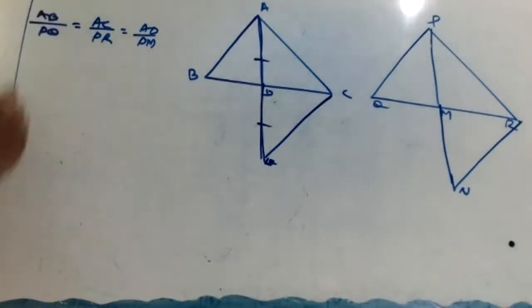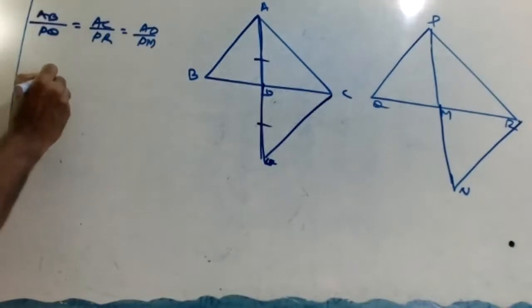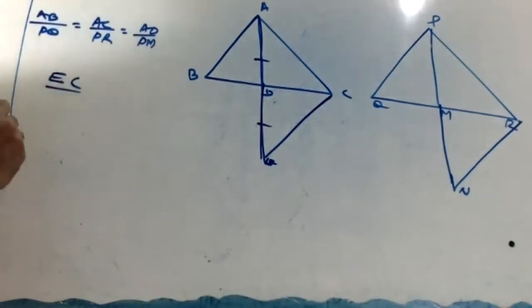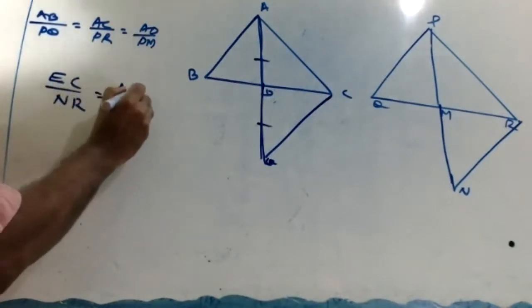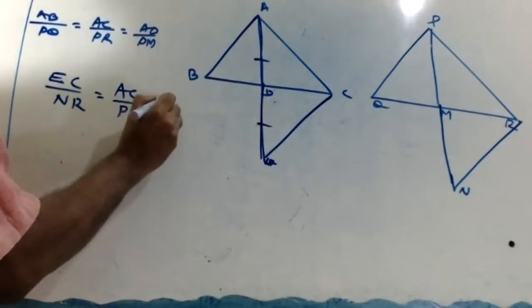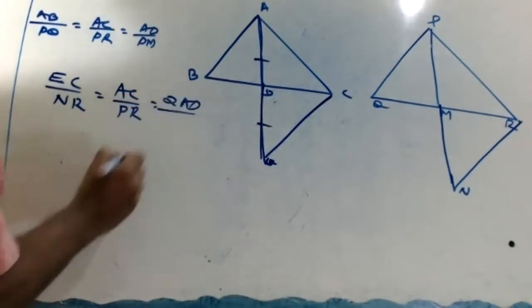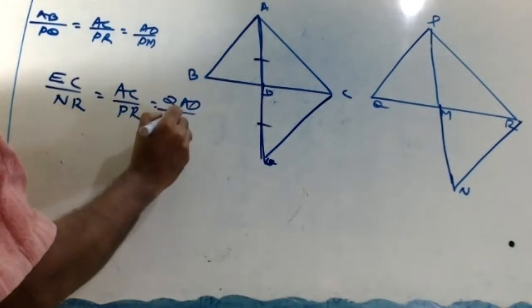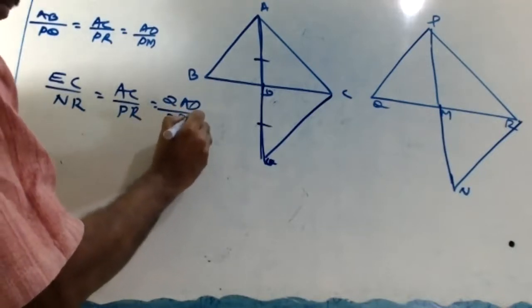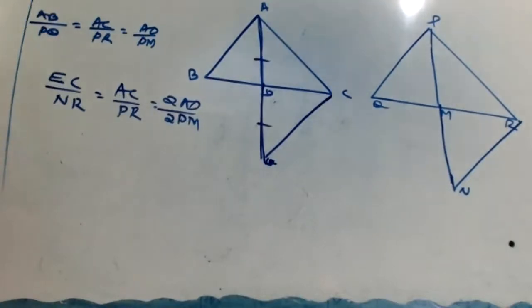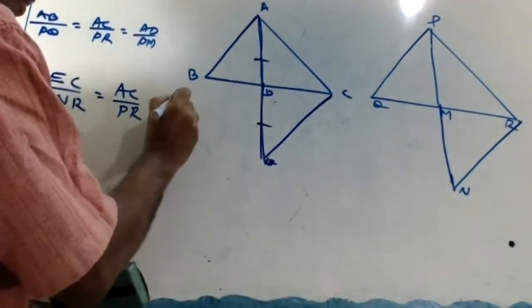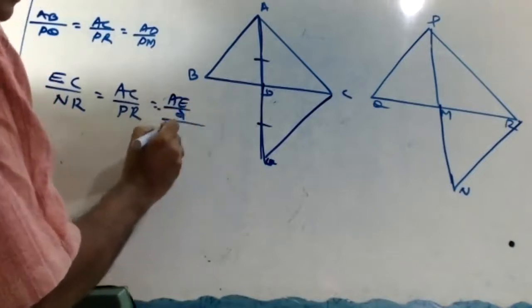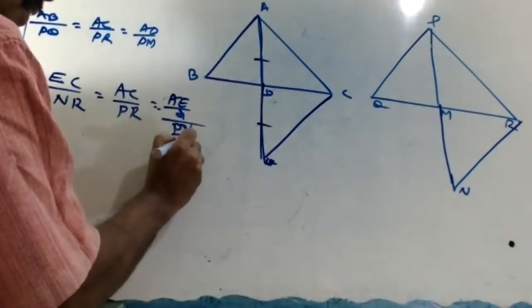So instead of AB, I'm writing EC by NR, equal to AC by PR, and instead of AD, we can write AE by 2 by PN by 2.